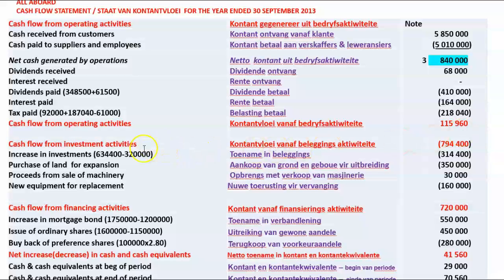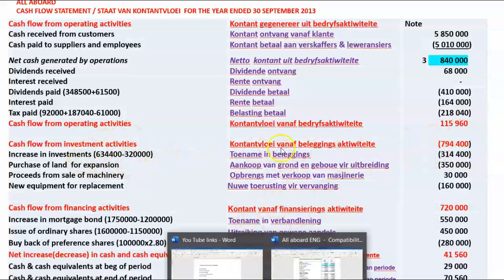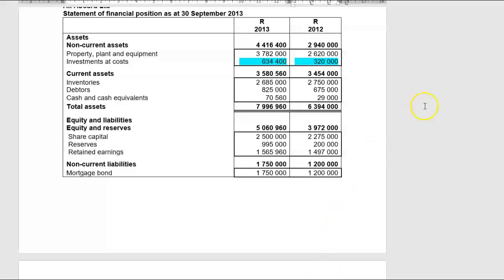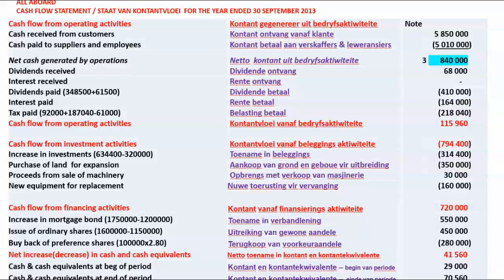115,960. Cash flow from investing activities. Now remember that investment story that I've told you. I've told you that you must watch out for investments. There I've colored it in. So there was an increase, so that was an outflow. Nowhere else in the question do they mention investments at all. So I call that the silent partner. So there was an outflow, increase of investments of 314,400.